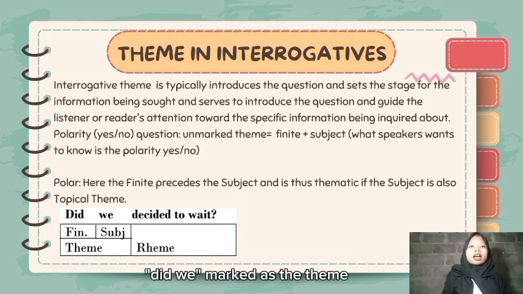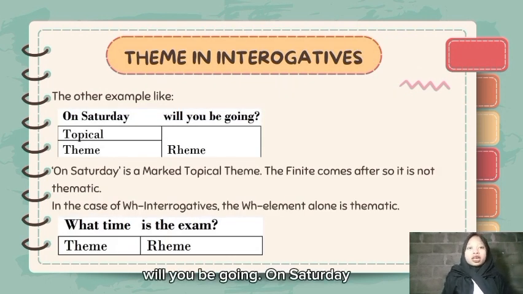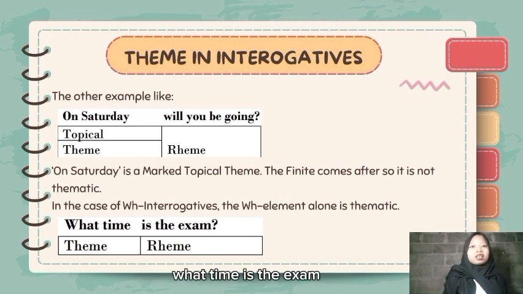"Did we" is marked as the theme. "Decided to wait" is marked as the rheme. And then the other example, on Saturday will you be going? "On Saturday" is marked as topical theme. The finite comes after, so it is not thematic. In the case of WH interrogative, the WH element alone is thematic. For the example, what time is the exam? "What time" is marked as the theme. "Is the exam" is marked as the rheme.